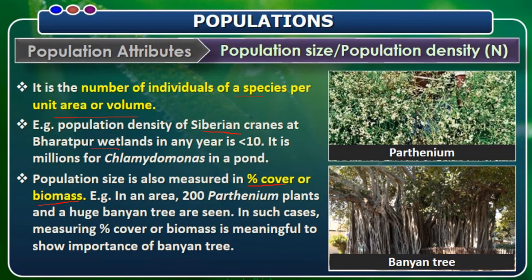So in an area, 200 Parthenium plants and a huge banyan tree are seen. In such cases, measuring the percent cover or biomass is meaningful, and shows the importance of a banyan tree. See, if you consider nearly 200 Parthenium, the biomass of those Parthenium is lesser compared to the biomass of a banyan tree. That means population size can also be measured in percent cover, or the percent of the biomass existing on this biosphere. That is also in consideration.